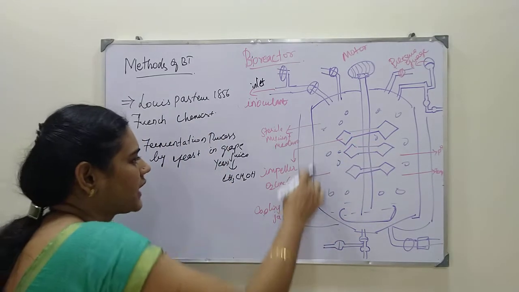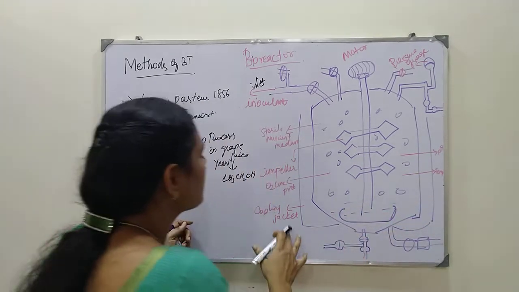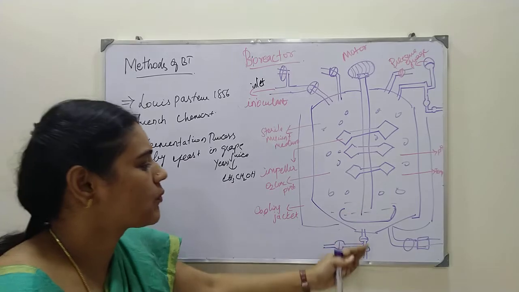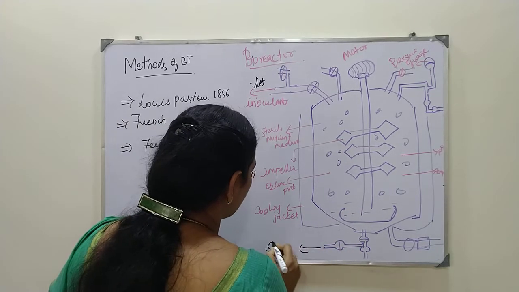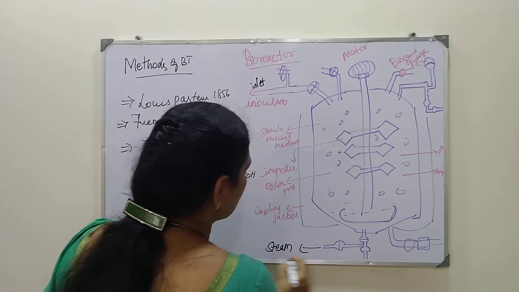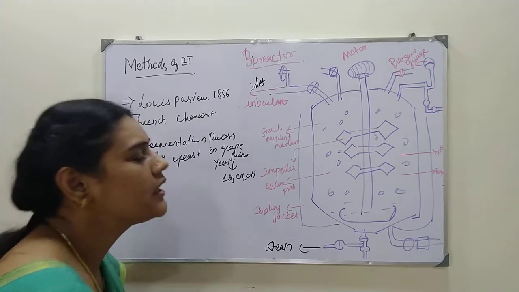This is the cooling jacket. After the process, this container will be very hot, and it gets cooled by this cooling jacket. At the end of the process, the steam will be released by this way. This is the outlet and that is the inlet. Steam will be released this way, and in these pipes we will be collecting our product.